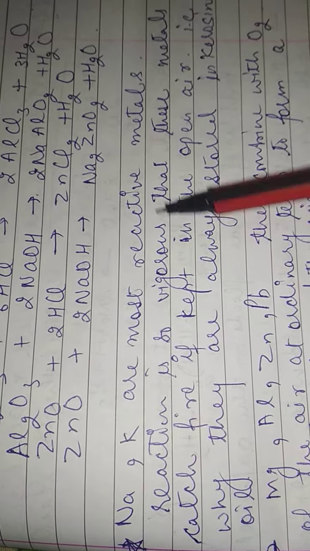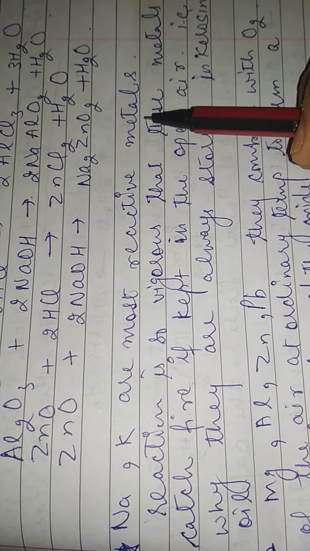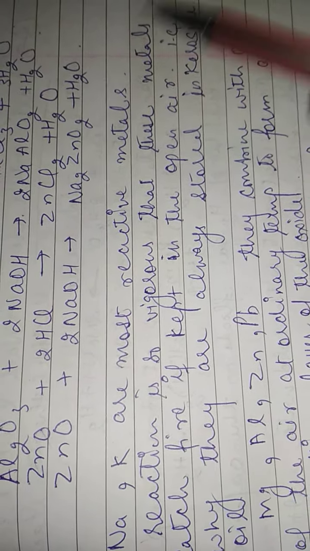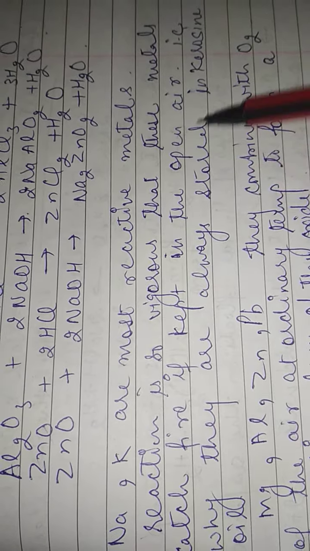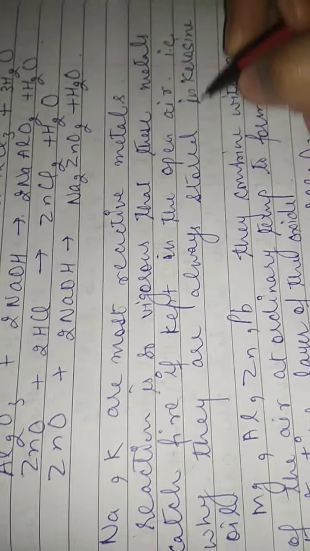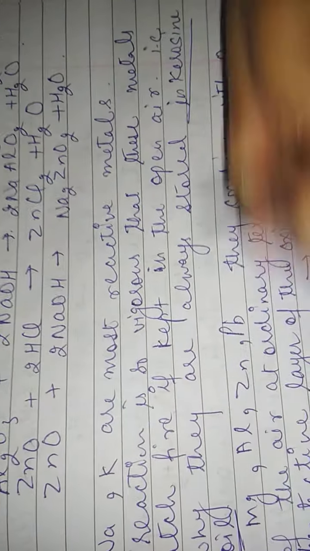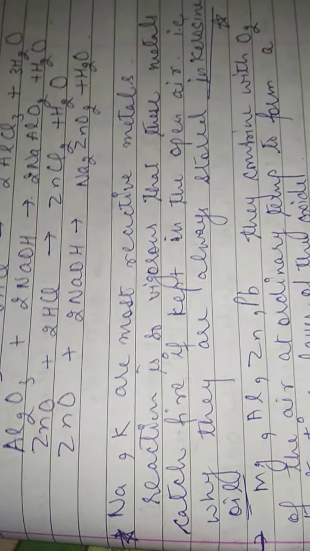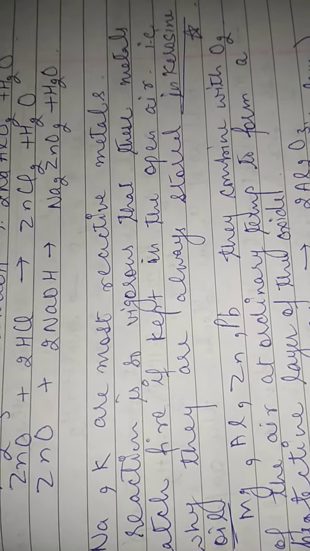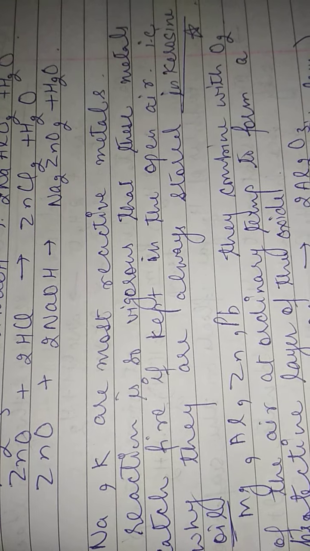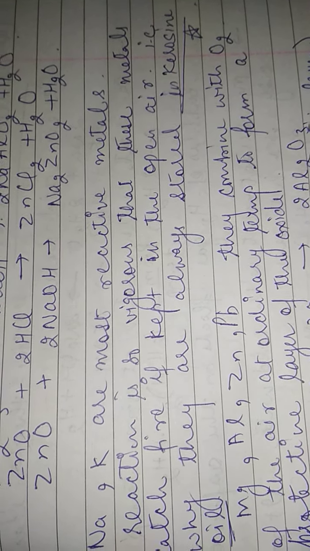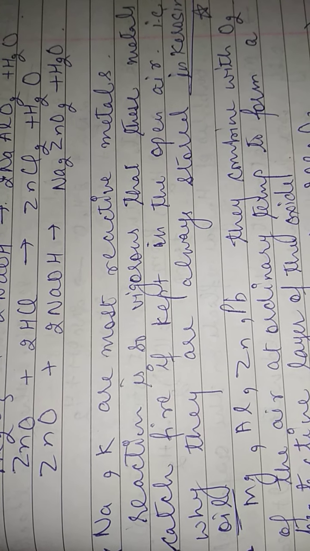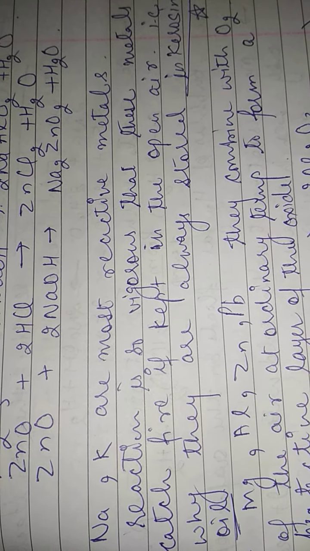See, sodium and potassium are the most reactive metals. See, the reaction is so vigorous that these metals catch fire if kept in open air. That is why they are always stored in kerosene oil. This is a very important question, my dear students. Why do we keep sodium and potassium in kerosene oil? Because the reaction is so vigorous, they catch fire in the open air.